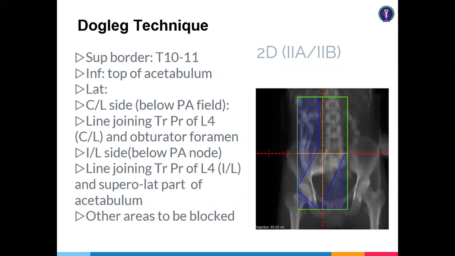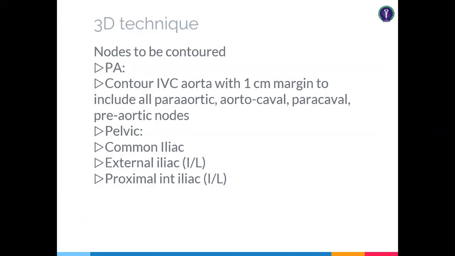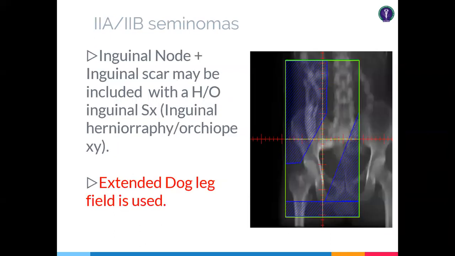In X-ray simulator based 2D planning, you can also block the other parts of the area in your field. So this is the basic technique. If you want to have a 2D treatment in RT days, we need to treat with this kind of block arrangement with the dogleg field. So these are the block placements, so that we can have a dogleg field arrangement. And the 3D is pretty easy. You have to contour the para-aortic nodes and the pelvic lymph nodes. The target areas are common iliac, external iliac, and the proximal internal iliac. The contouring guidelines are similar to other pelvic tumors.